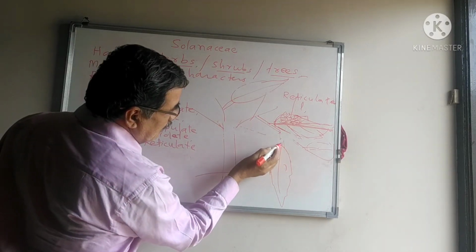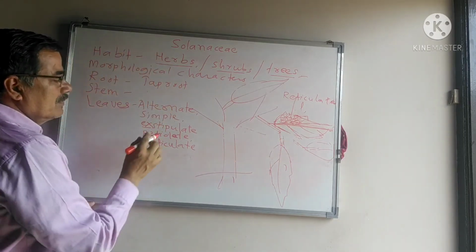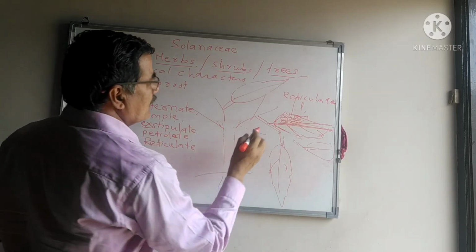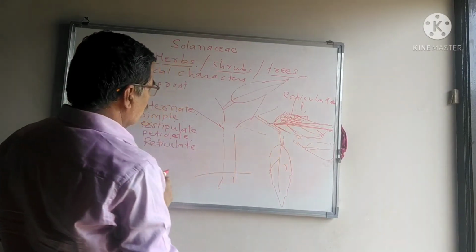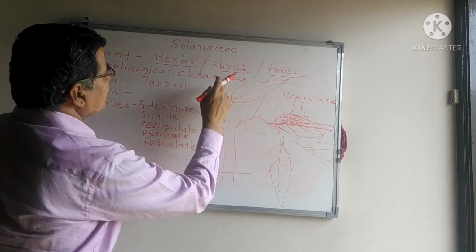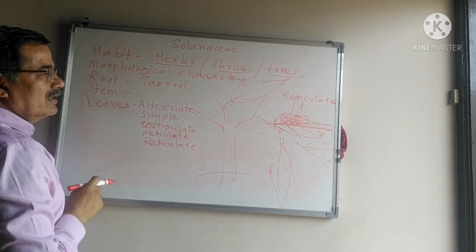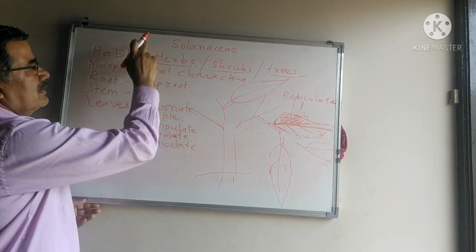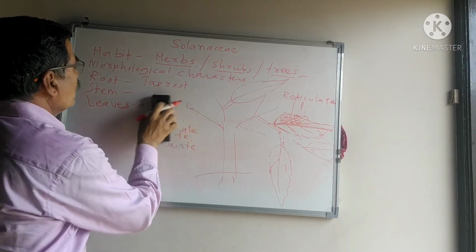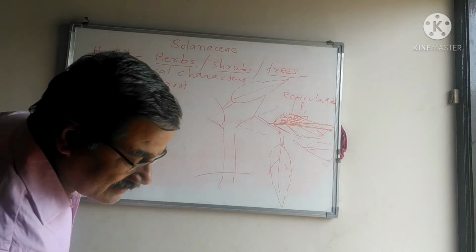Each and every leaf has its stalk, that is the petiole. When the petiole is present, it is known as petiolate, and the leaves give rise to reticulate venation. Reticulate venation, branched stem, taproot system. These are the characters of the dicotyledonous class. Then we are going to see the floral characters.